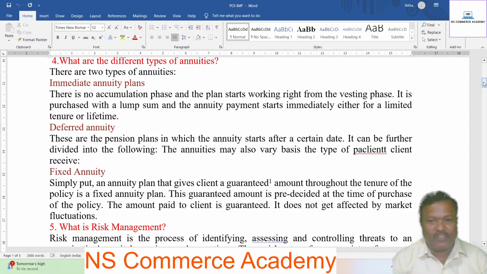This guaranteed amount is pre-decided at the time of purchase of the policy. The amount paid to the client is guaranteed. It does not get affected by market fluctuations.